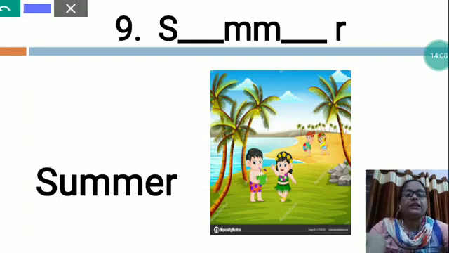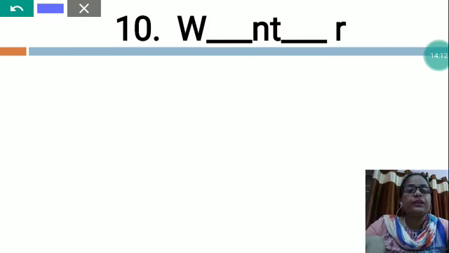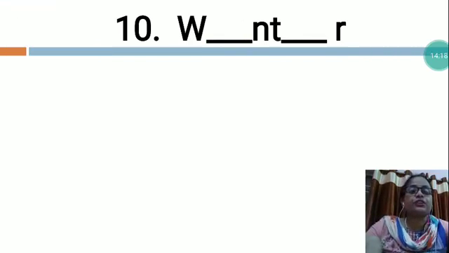So now the next is W dash and T dash R. So tell me, my dear, this is also season name. Which season name is this? In this word also there are two letters missing. So you will have to fill the correct letter.